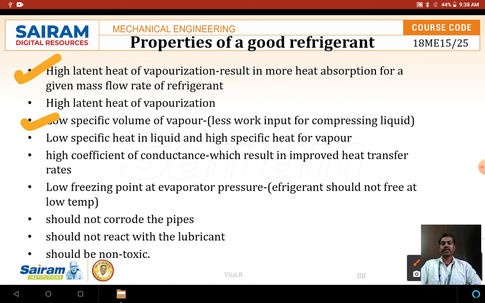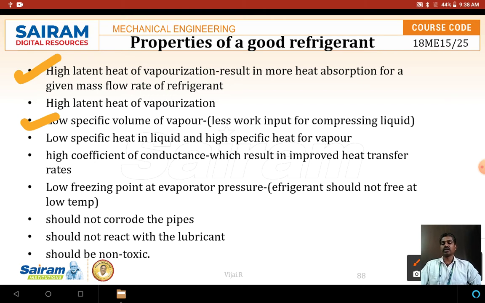When the changes take place, the refrigerant is a liquid, and when it absorbs heat it becomes vapor. After that it gets cooled and again comes back as a liquid. So the refrigerant is converted continuously between liquid and vapor.